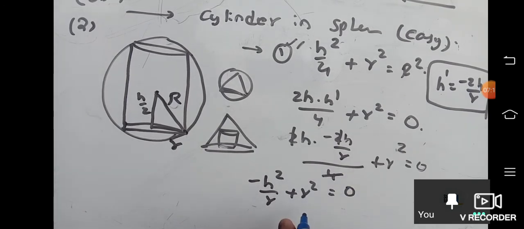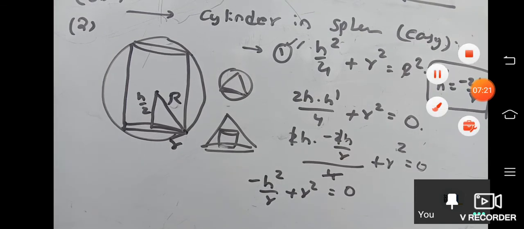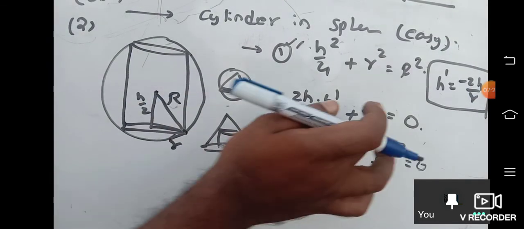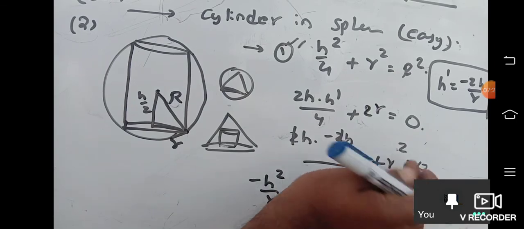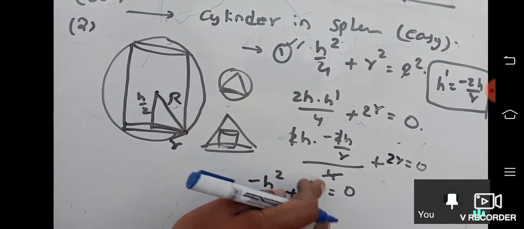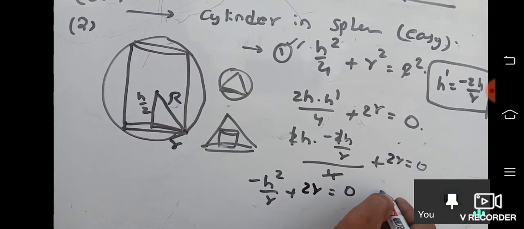Next, what to do? Here we have done one mistake. Differentiation of r square is 2r. Sorry, correct? Here also 2r. Tell me plus 2r. Send it that side.